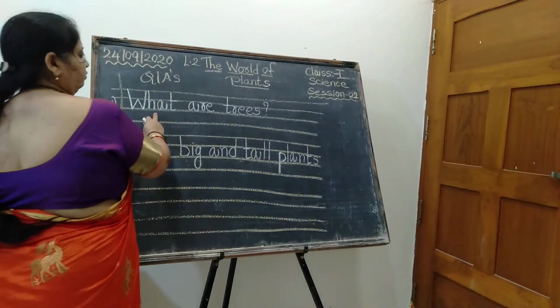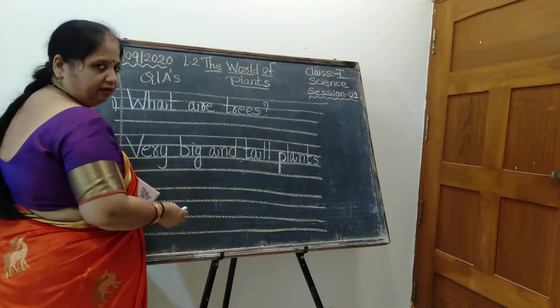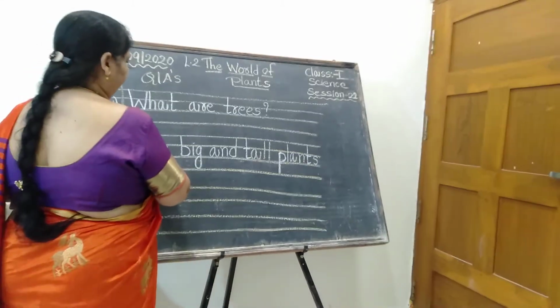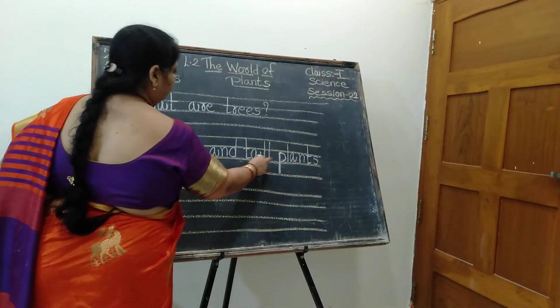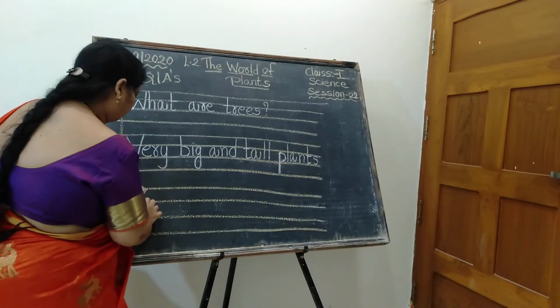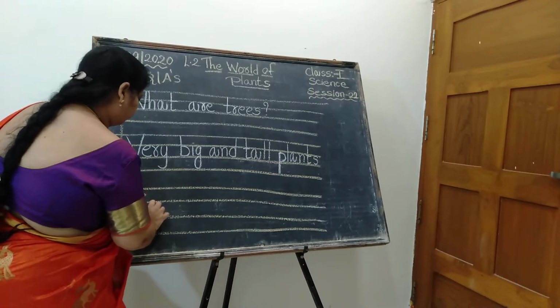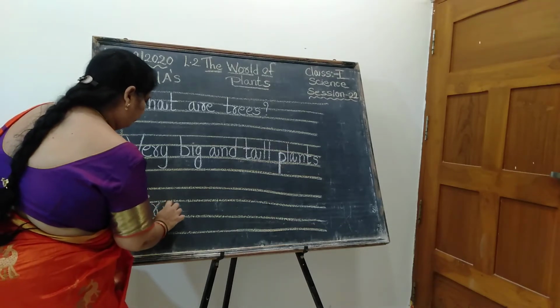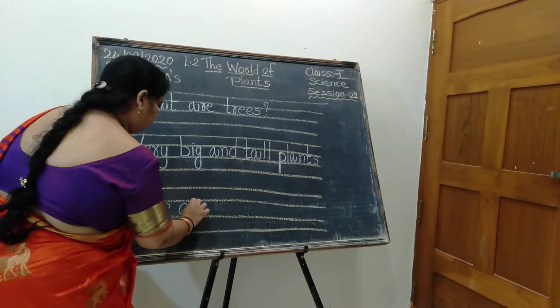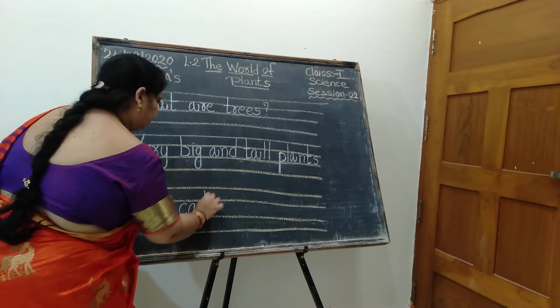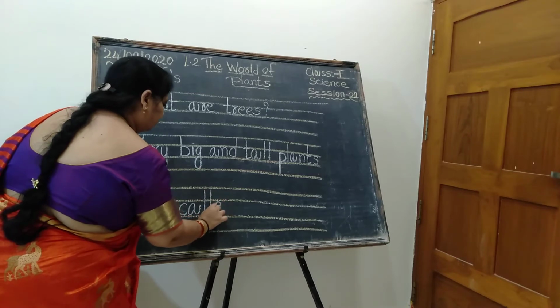Let me complete the first question and answer. Then again I will write the second question and answer. So you follow the first answer. Very big and tall plants are called trees. Are called trees. C-A-L-L-E-D. Called.